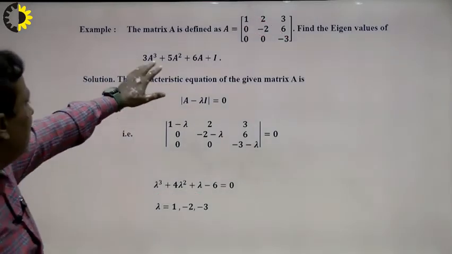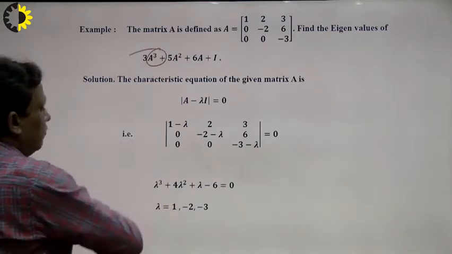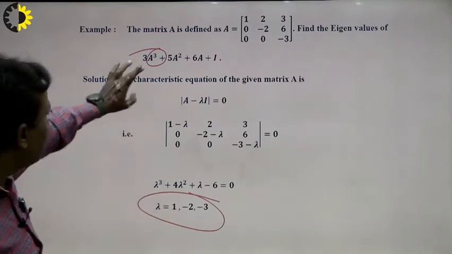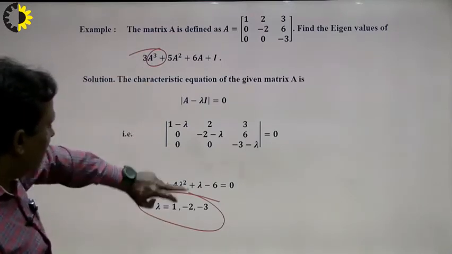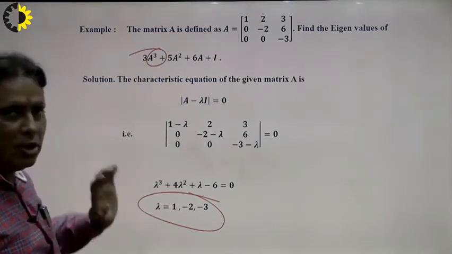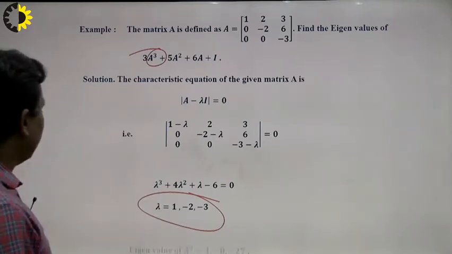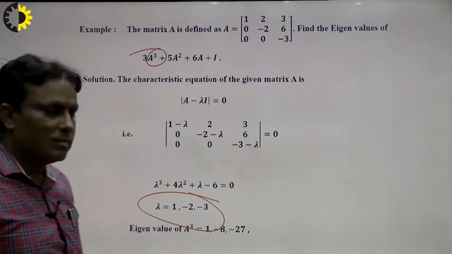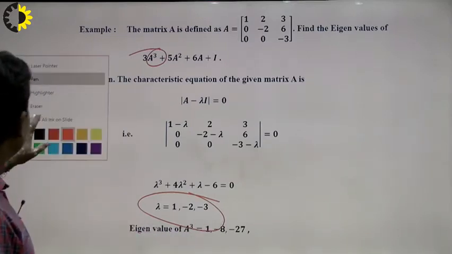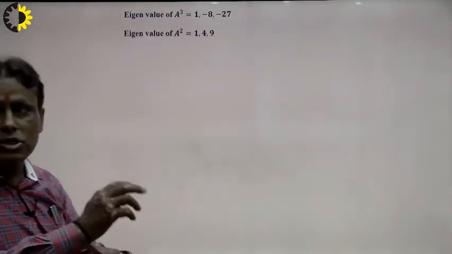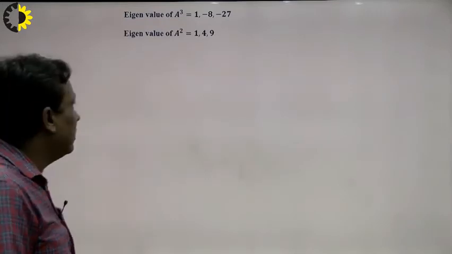Now our aim is what will be the eigenvalue of A cube, right? These are the eigenvalues of A, right? So what will be the eigenvalue of this? 1 cube, minus 2 cube, minus 3 cube, 1, minus 8, minus 27. In this way, we find out the eigenvalue of A cube, right? Next question is what will be the eigenvalue of A square? So that means square of these terms, 1, 4, 9 here.